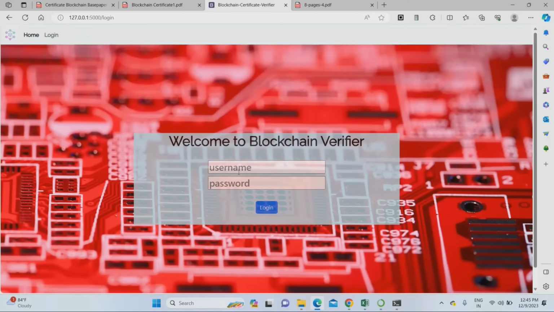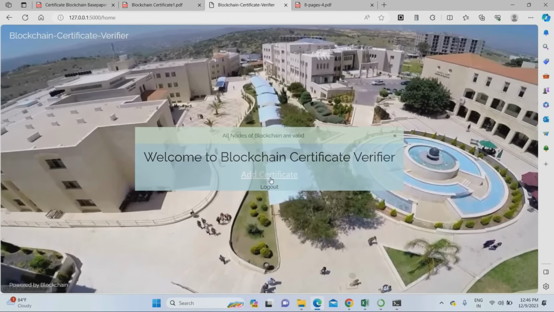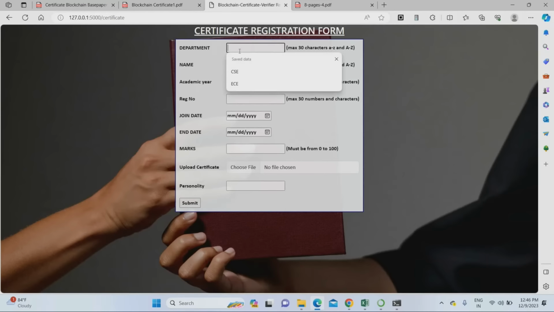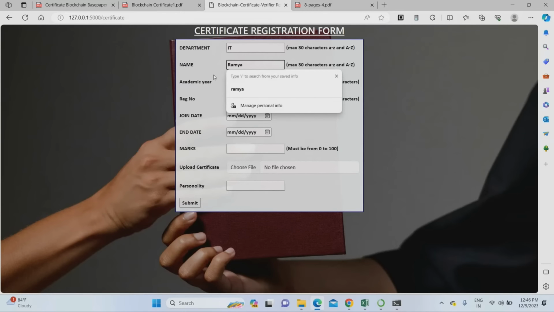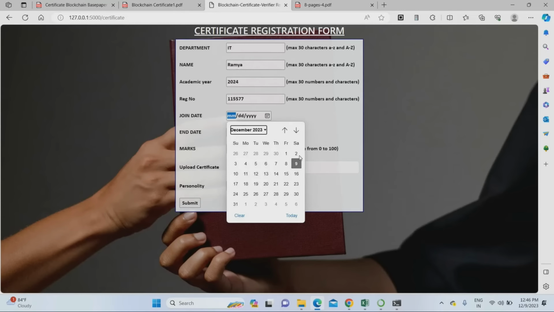Now we can add one more certificate. For example, again I am using the admin password. Now I am going to add Ramya's certificate. Go to the department. Now I am adding the IT department. So the name will be Ramya. The academic year will be 2024. The registered number will be 115577. So the date will be